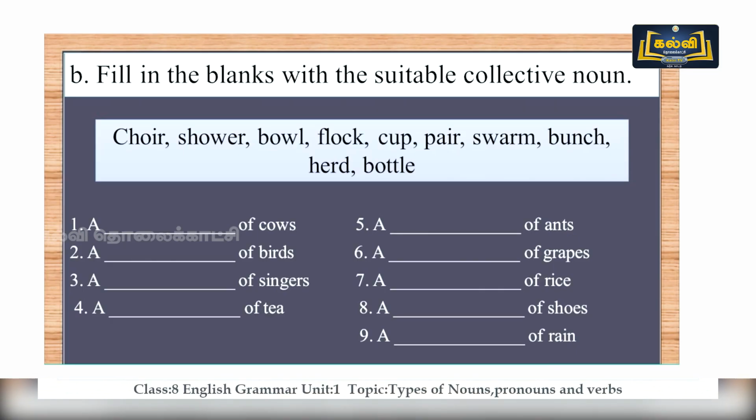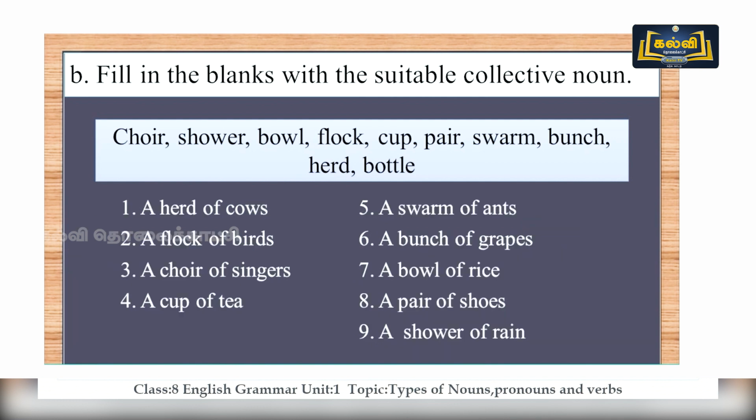Here we have given some words as answers, and you are going to fix the suitable collective noun to this. Number one question is a dash of cows, a dash of birds, a dash of singers, a dash of tea, a dash of ants, a dash of grapes, a dash of rice and a dash of shoes. You might have already guessed the answers. Let me tell you the answers.